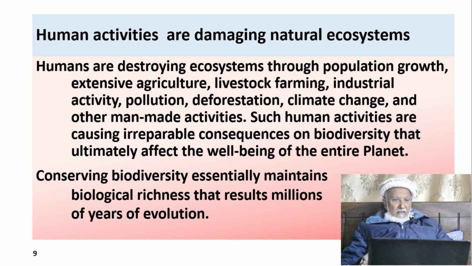Such human activities are causing irreparable consequences on biodiversity that ultimately are affecting the well-being of the entire planet. Conserving biodiversity essentially means conserving biological richness that results from millions of years of evolution.